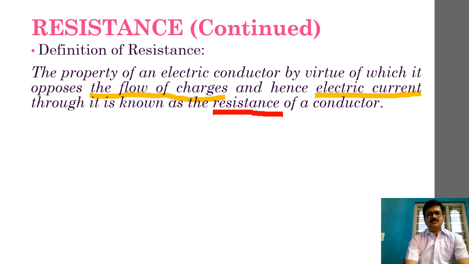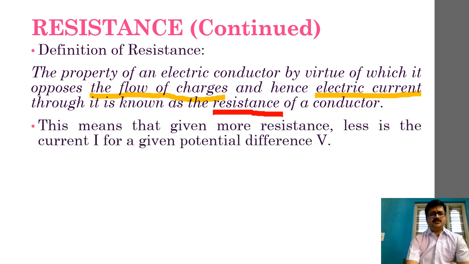Fine. So now this is the particular definition that we must remember. Now let us go ahead with the next thing after definition. So this clearly means that the more the resistance, the less will be the current for a given potential difference. Is it not?